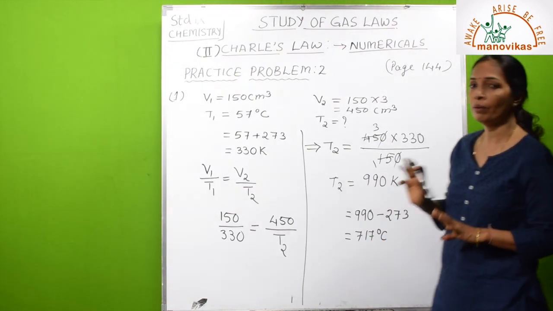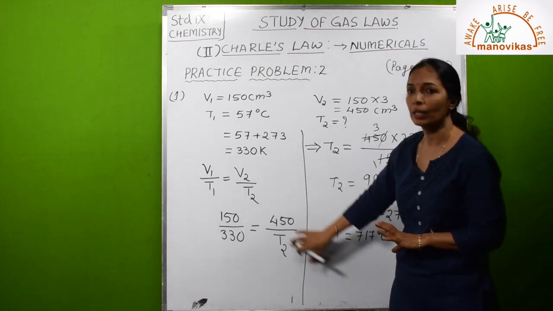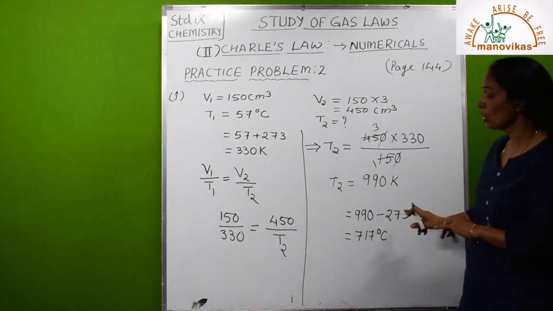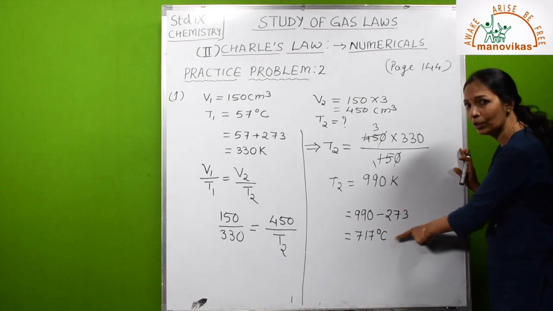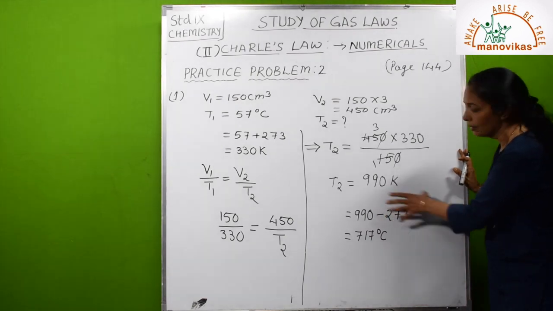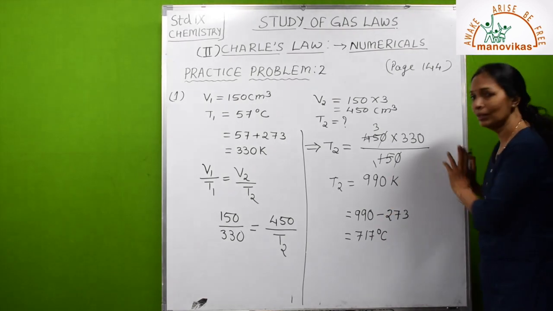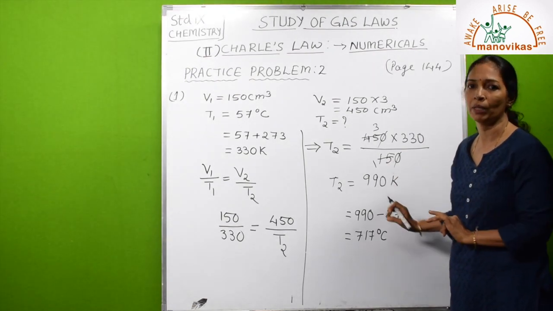So you have to remember one thing. Convert the given degree Celsius into Kelvin for calculation, and if the question is to calculate temperature, then finally the answer should be reported in degree Celsius by subtracting 273 from the answer which comes in Kelvin. Only these are the minor things you have to keep in mind, then you will get full marks.